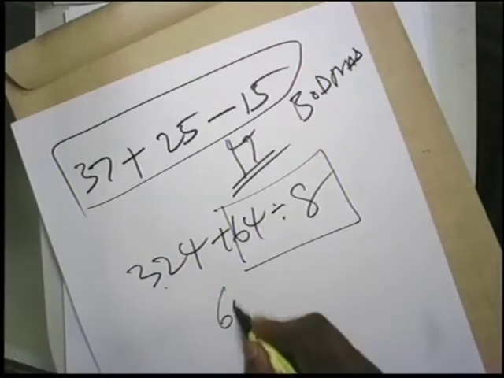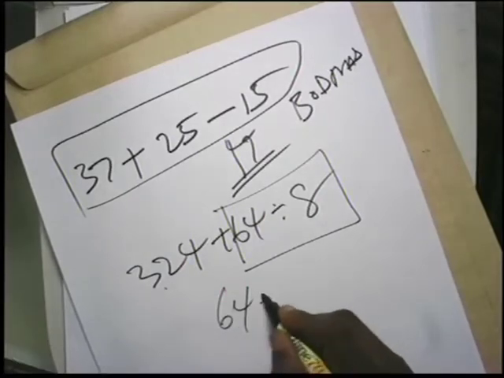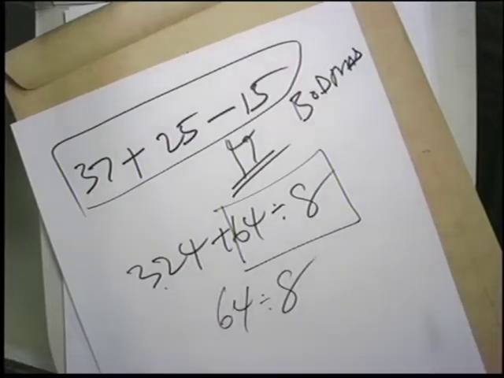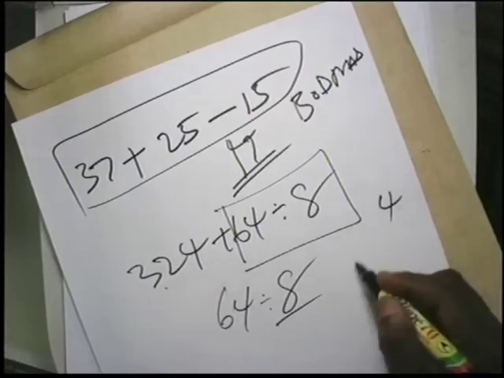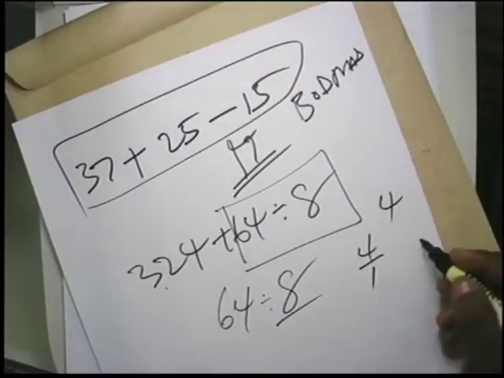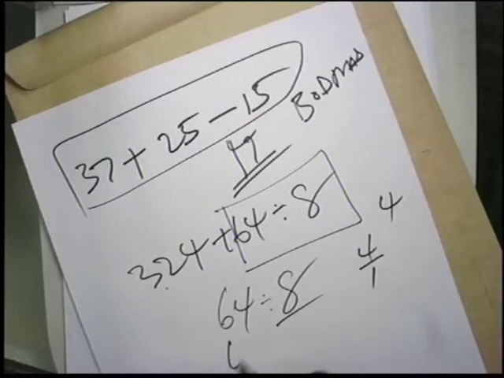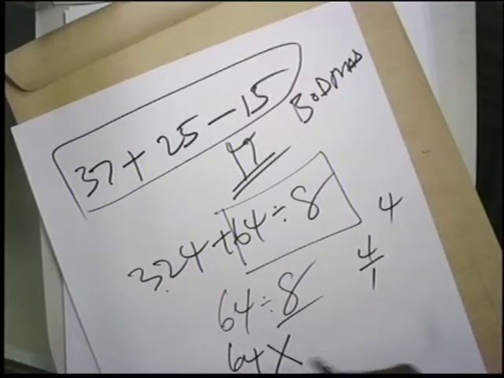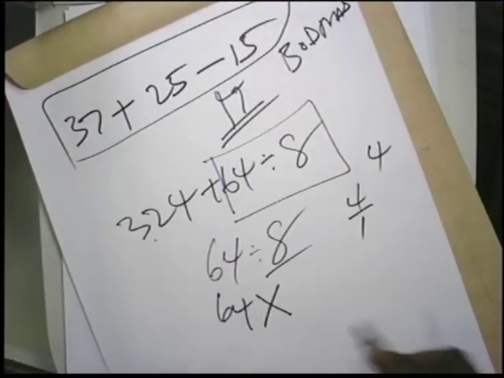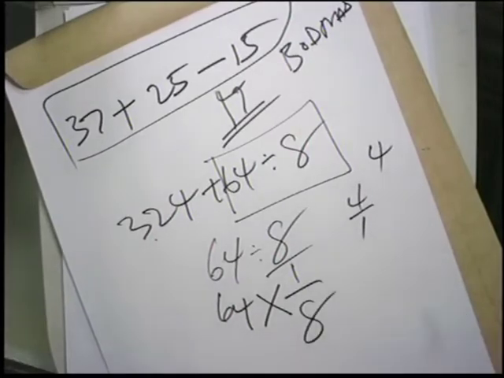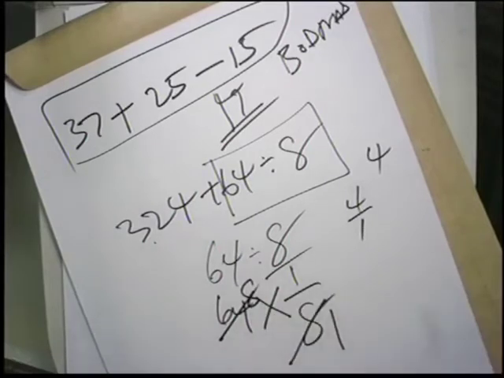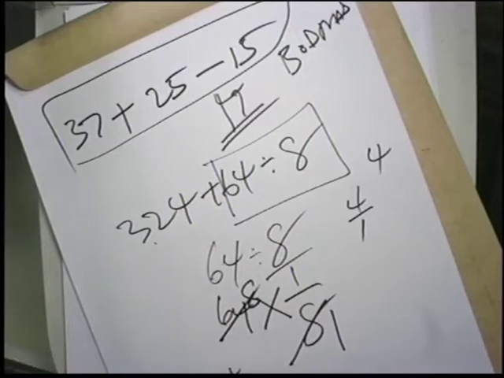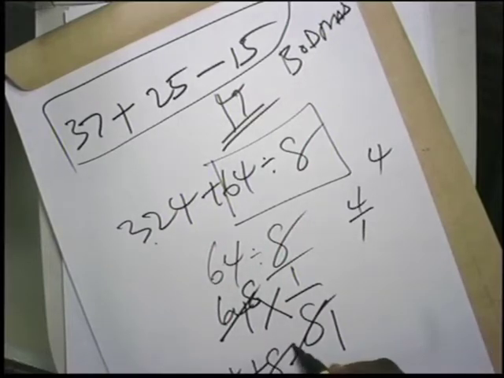So it will be 64 divided by 8. And you know 4 means 4 over 1, so 8 means 8 over 1. So it will be 64 multiplied by, then it will change upside down, that is the concept, 1 over 8. Because 8 times 8 is 64. So it has become 324 plus 8.